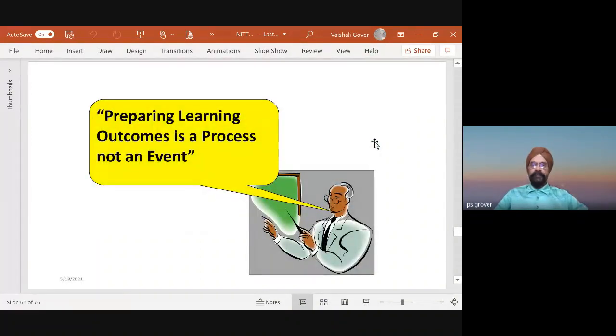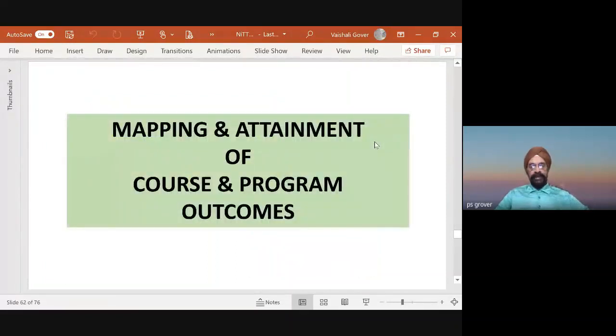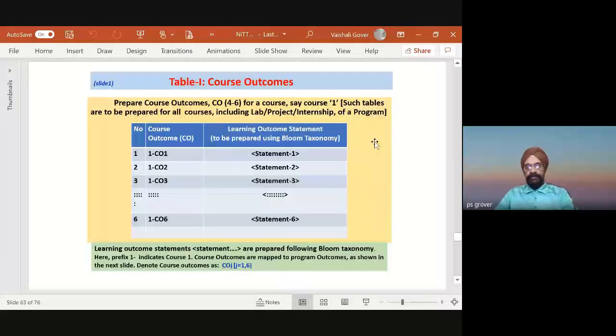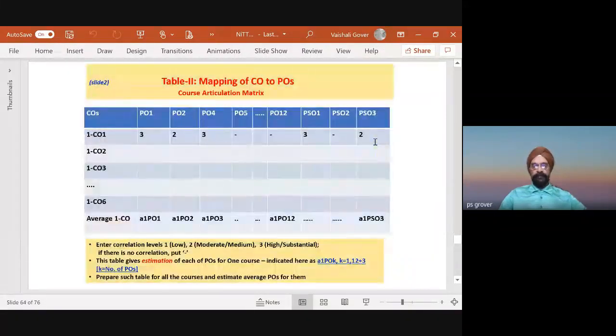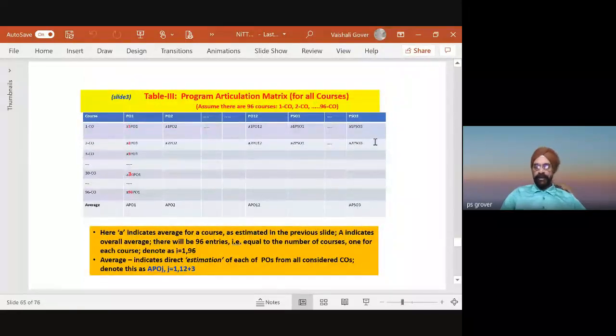So then the mapping and attainment of course and program outcomes. Mapping helps us to look at the attainment and improvement of program outcomes. Now I will just quickly go through this, then we will have a session on question and answer. Now prepare, for example, course outcomes, then prepare these things. It is just an outline. I won't be able to go into detail. Then mapping of COs and POs, which you have talked about earlier. Then the articulation matrix, again the same thing.